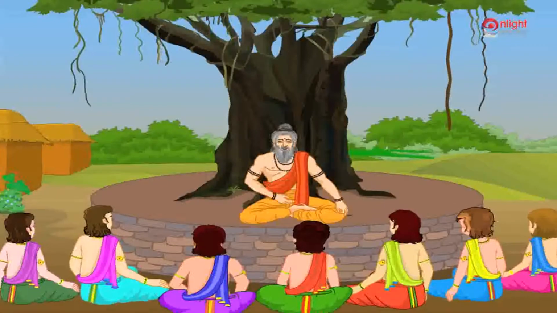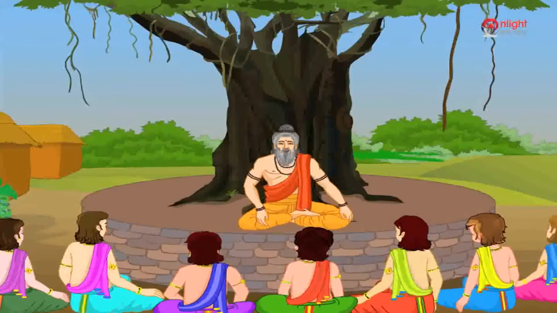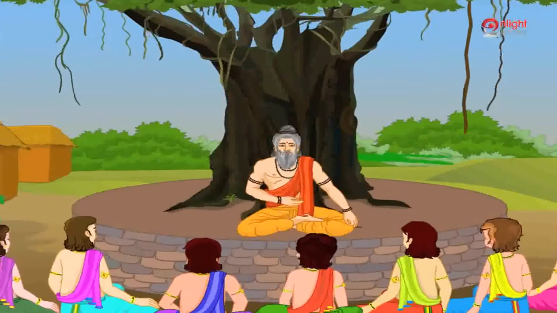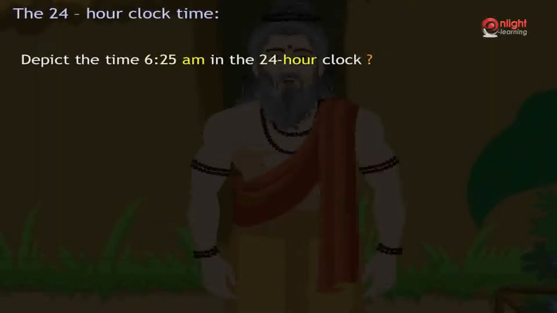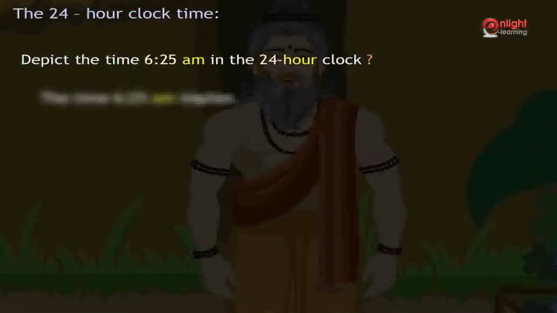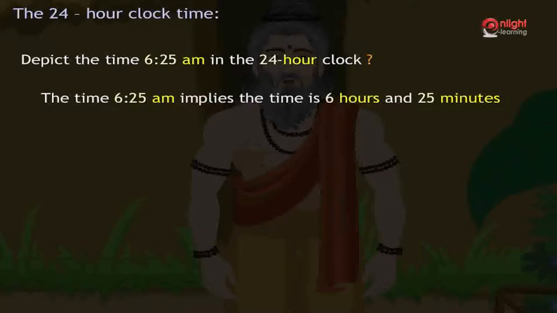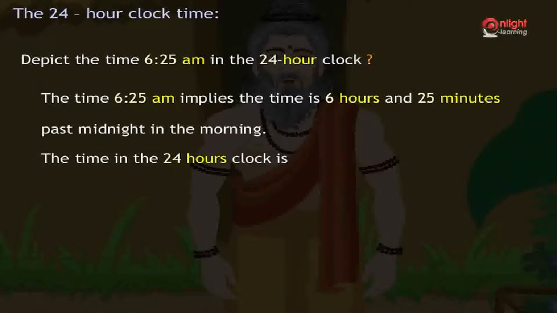Let us now solve some problems to improve our understanding of this concept further. Arjuna, can you depict the time 6:25 a.m. in the 24-hour clock? The time 6:25 a.m. implies the time is 6 hours and 25 minutes past midnight in the morning. Hence, the time in the 24 hours clock is 0625.